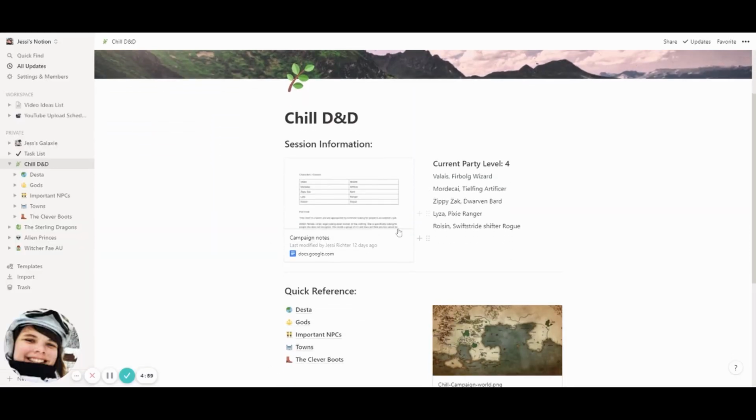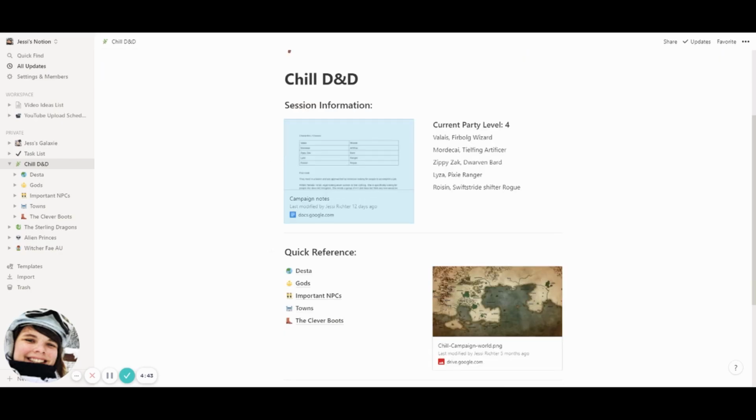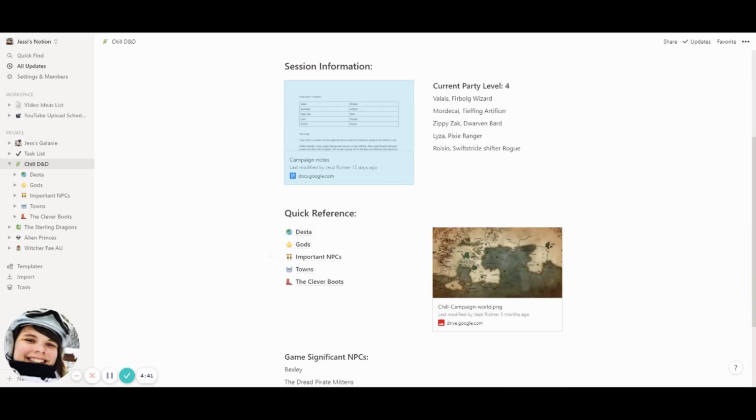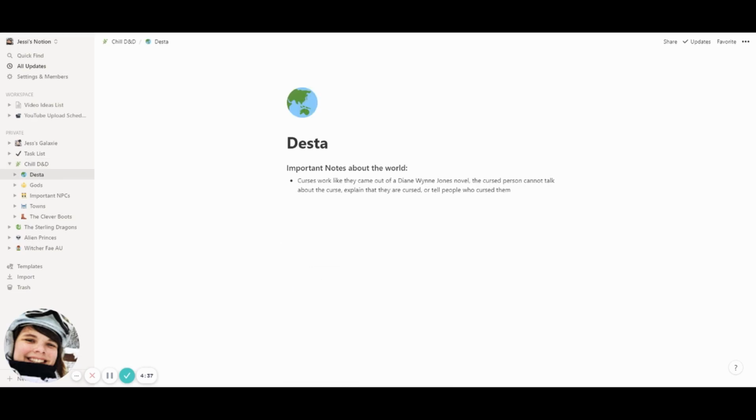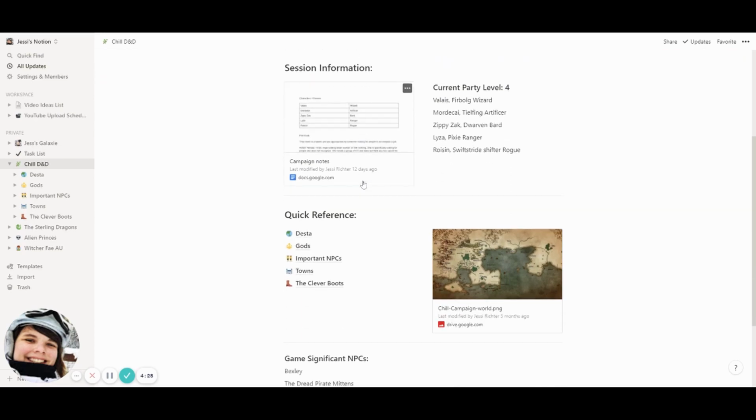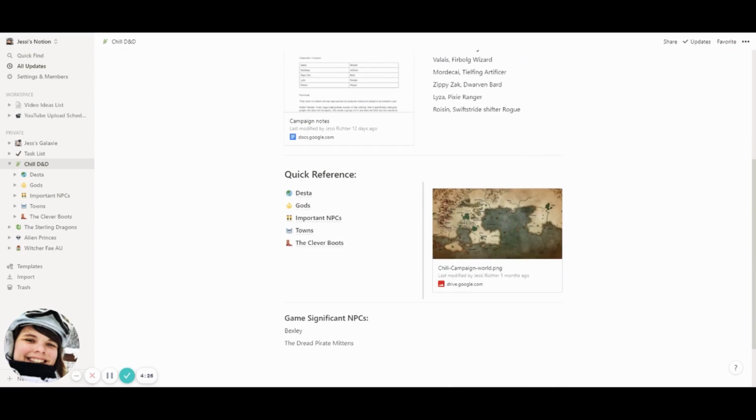But anyway, on my main page for my campaign, I obviously have a link to the Google Doc I use to just jot things down during session, which I can access quicker that way. So each of the subpages on this page are fairly self-explanatory. This one that says Desta is actually just a list of the rules of the world. The world that they're playing in is called Desta. That is the name of the literal planet that they are on. This was not just an excuse for me to talk about my D&D campaign, I swear.